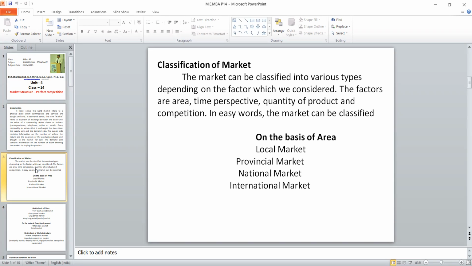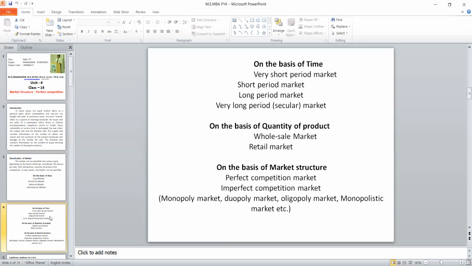It's very straightforward. The second factor that we are considering is time: very short period, short period, long period, and very long period. There are four types of market. Normally, the very long period is otherwise called the secular market. This particular market only we should study.